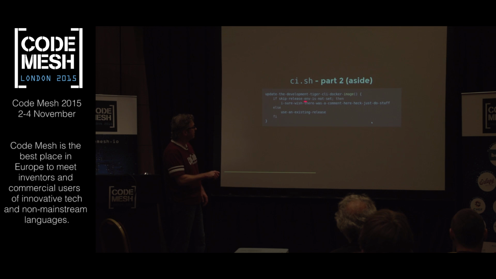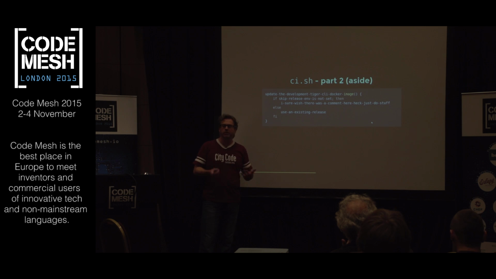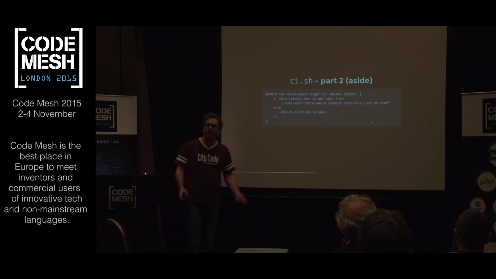If skip release environment is not set. Now, I'm using kind of obnoxiously long names here, kind of to make a point, because I really don't know and I don't really care to refine the perfect short, terse name. I'm just kind of stumbling through this stuff. But that looks pretty good to me, right? I'm ready to commit. I'm ready to get this thing in a short revision. Now, I don't know about you guys, but this is probably not going to, that would be funny. Right, but that's not going to live very long in your repo.